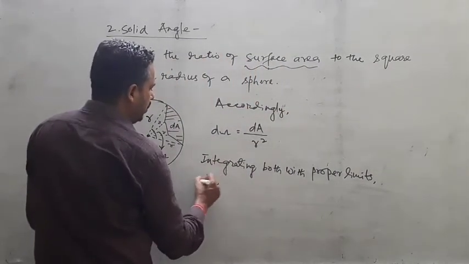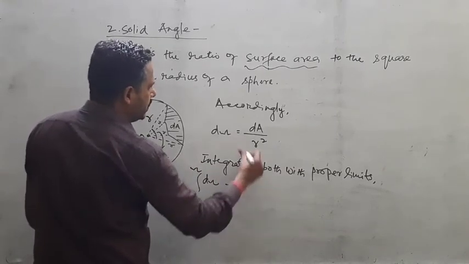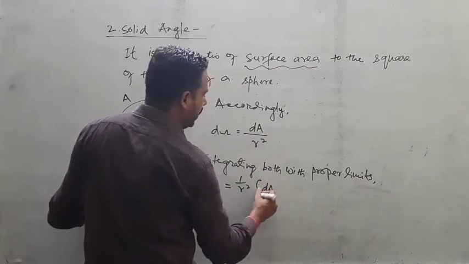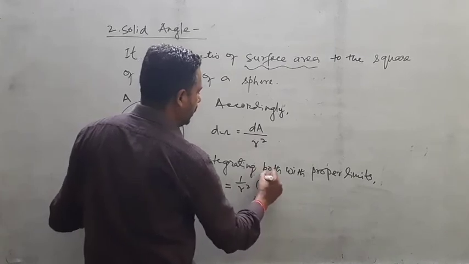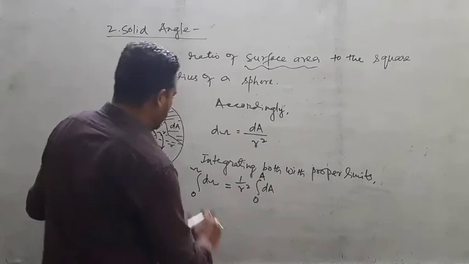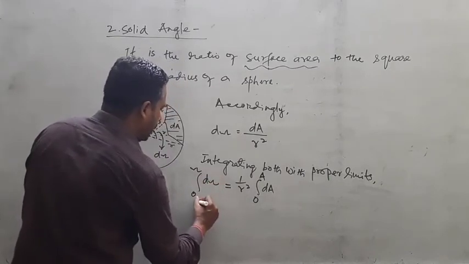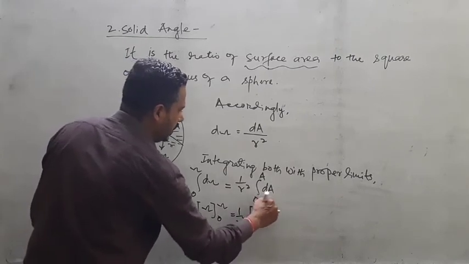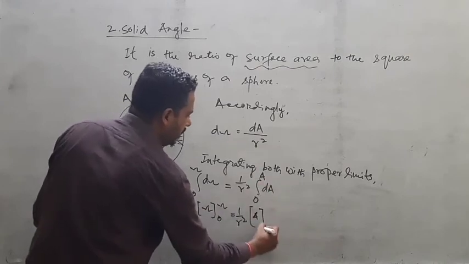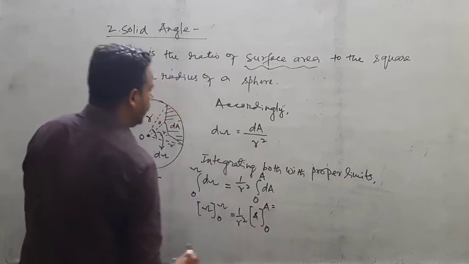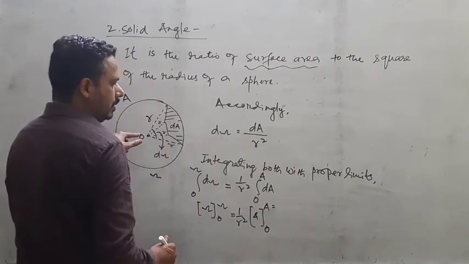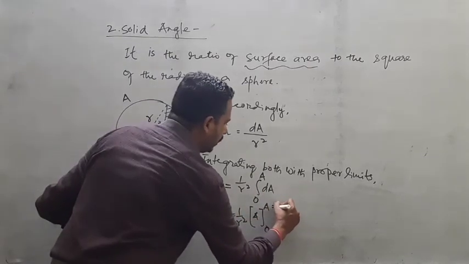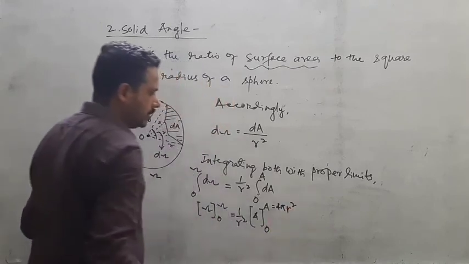This one is d omega integrated from 0 to omega, whereas r square is constant, so 1 by r square is outside, and then you integrate dA from 0 to A. After integration, d omega gives omega under limit 0 to omega, equal to 1 by r square times dA integrated, with limit 0 to A. Here you have to understand about A: the surface area of a sphere, solid or hollow, that doesn't matter, the surface area of a spherical body is 4 pi r square.